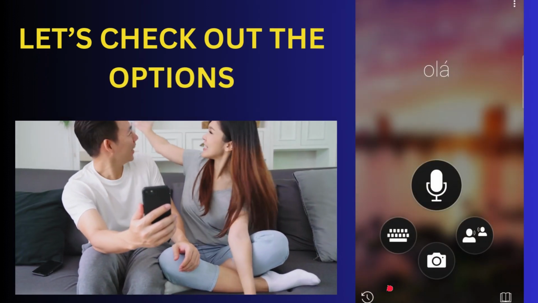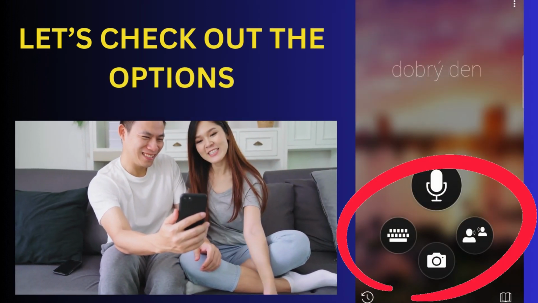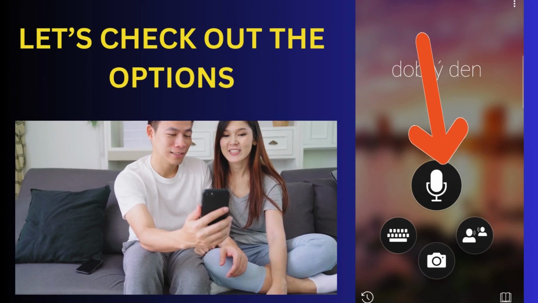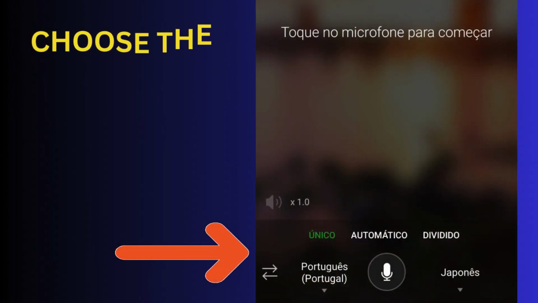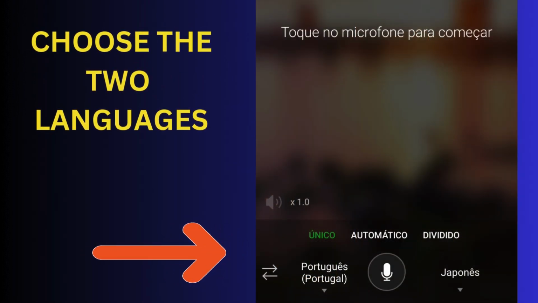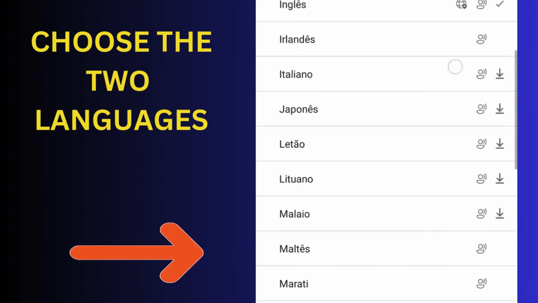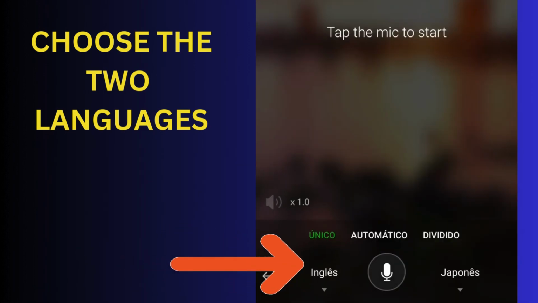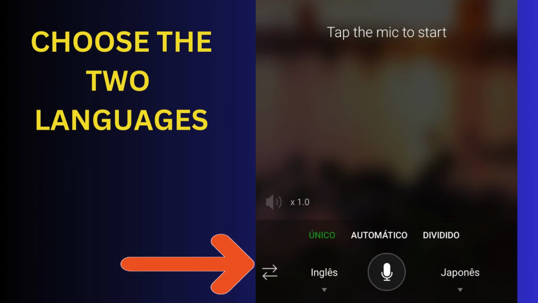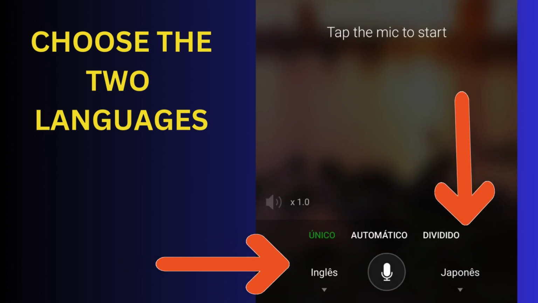And this is the interface. What do you have? Let's check out the options. Let's click on the microphone. Here you can choose the language. So I'm going to speak in Portuguese. Now let's change it to English. This is the language you'll speak in, and this is the language you want. So let's just choose Japanese.